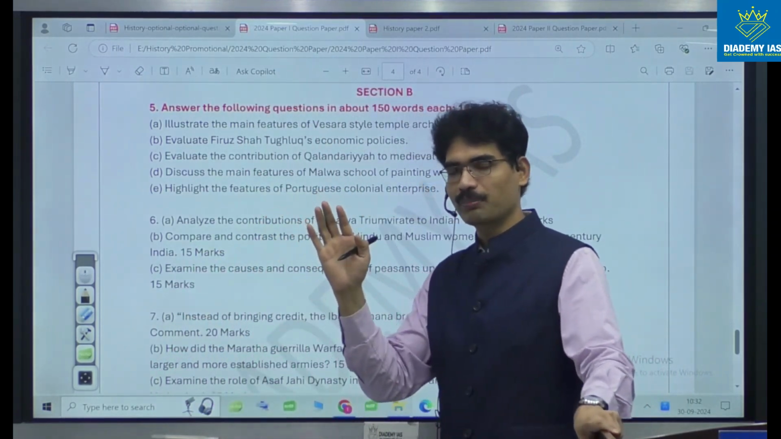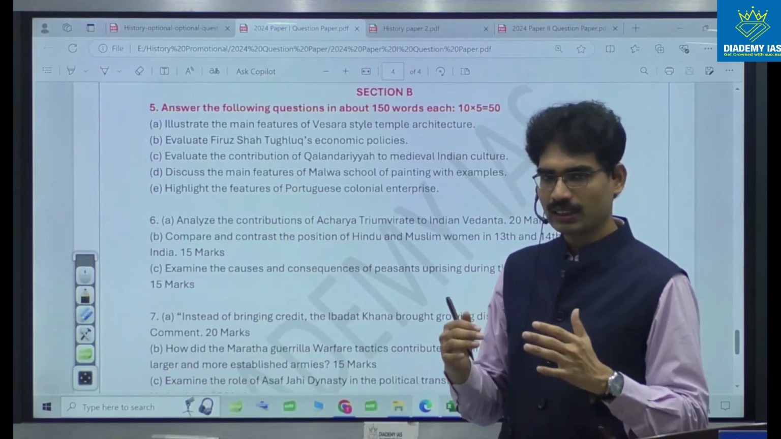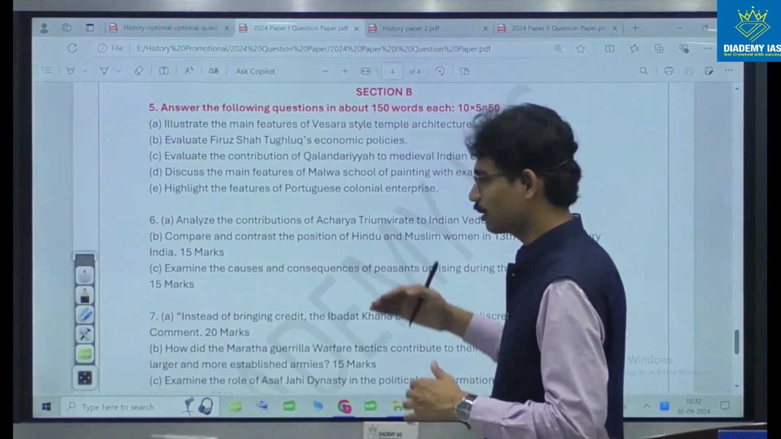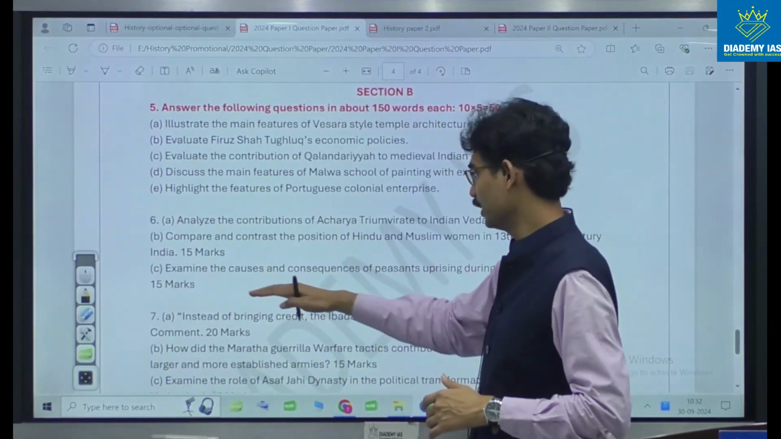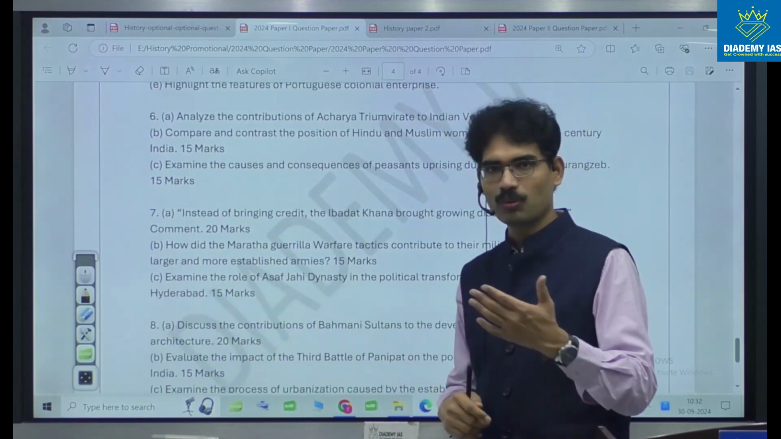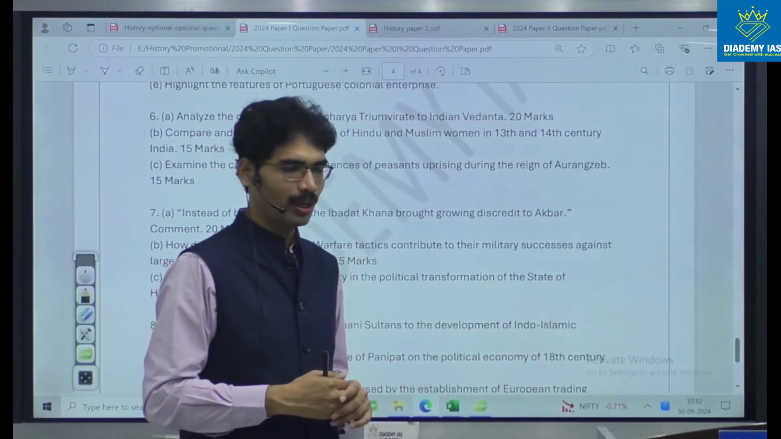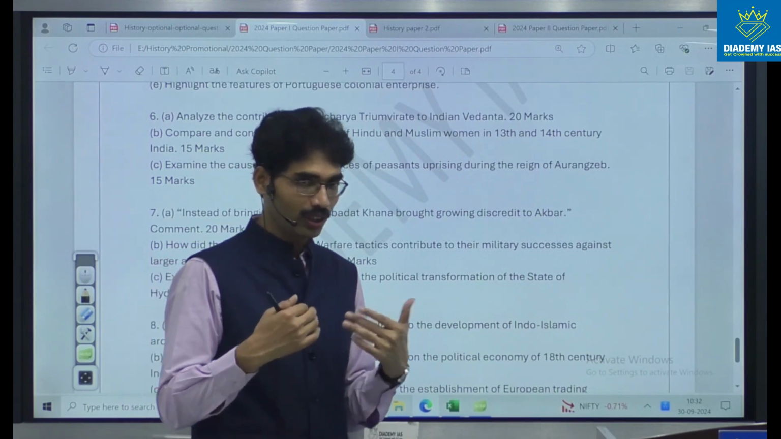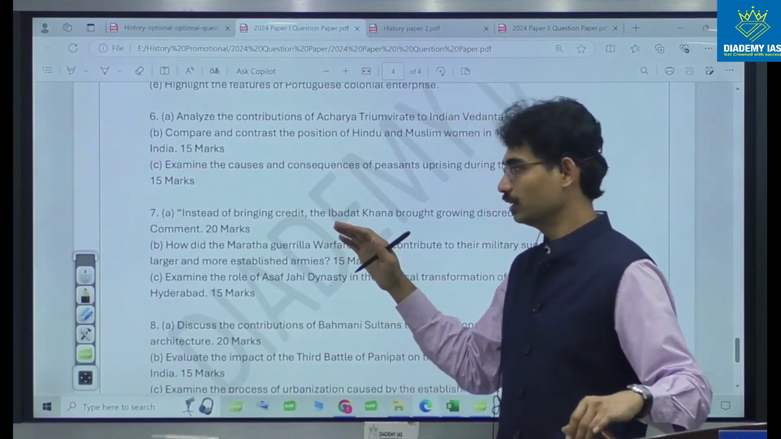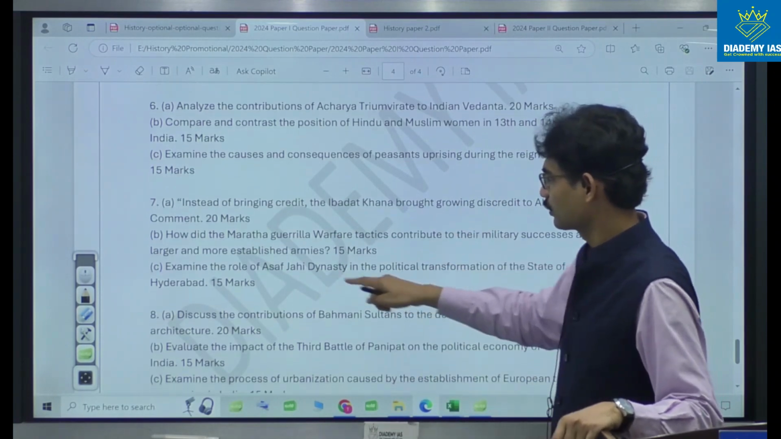When it comes to the Shaka time period, in general, in society, women will come. Then Varna system will come, Jati system will come, urbanization will come, many things will come. But here the question is about particularly women's condition in Delhi Sultanate. Causes and consequences of peasant uprising during Aurangzeb period. Mughals, one of the factors for the decline of the Mughal Empire were Aurangzeb's policies. It gradually led to different crises also, peasant revolts also, one characteristic.